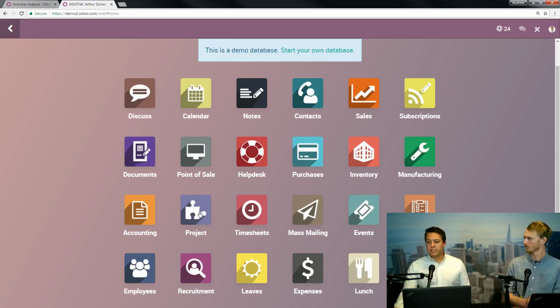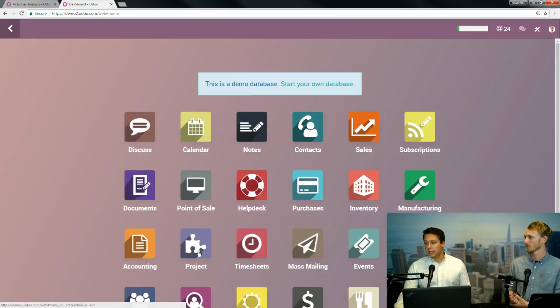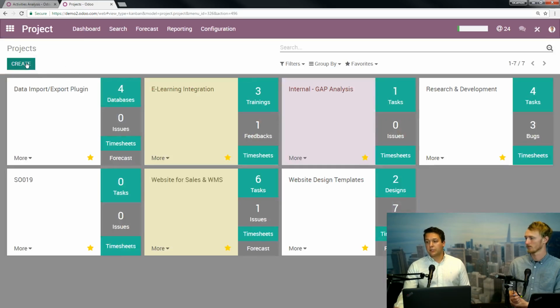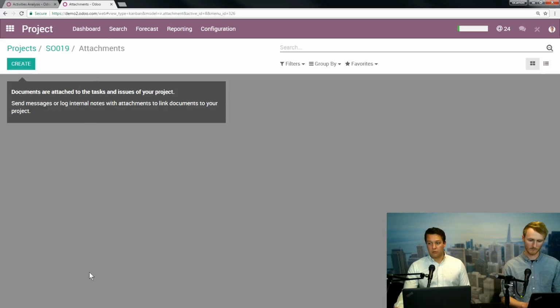You'd have to basically pick. You could say, okay, I want to live on these opportunities, for example. But once it closes, maybe you don't. We have clients that say once I close a client here, I go to project and I create a new project off of the sales order number, like right here. And in here, you can store as many documents as you want. So this can be a central repository.